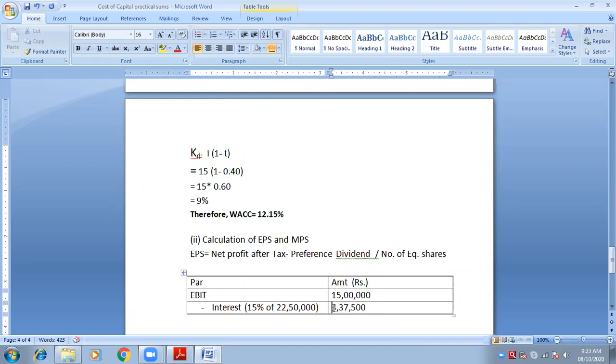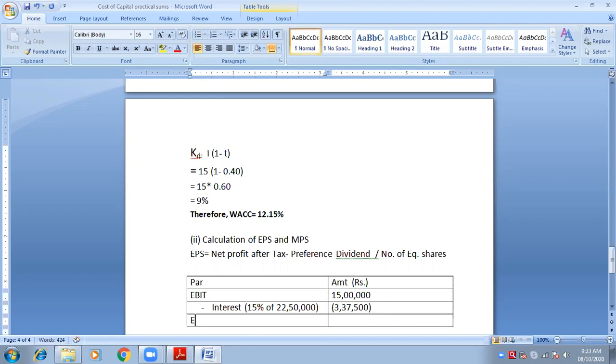This amount has to be deducted. Therefore, we need to put brackets because it is less interest. Bracket means less.